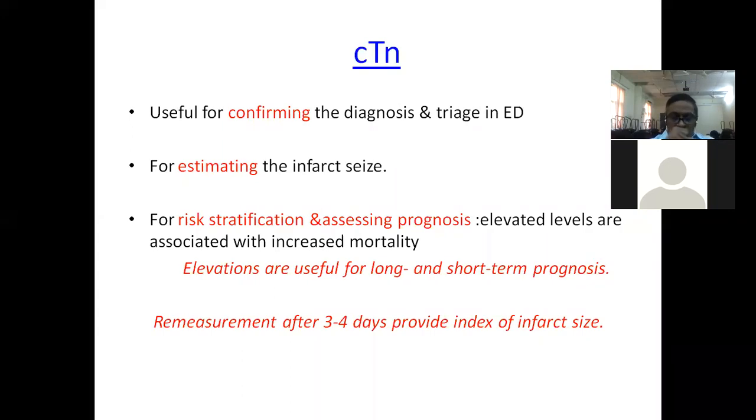And it is also useful for risk stratification and assessing the prognosis. Elevated levels are associated with increased mortality. So this is also useful in scores. There is what is called the GRACE score and the TIMI score, which may not be necessary for you. But for estimation of these scores, this is also considered. So elevations are useful for predicting the prognosis of the patient.